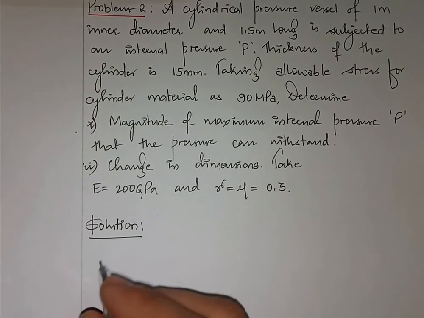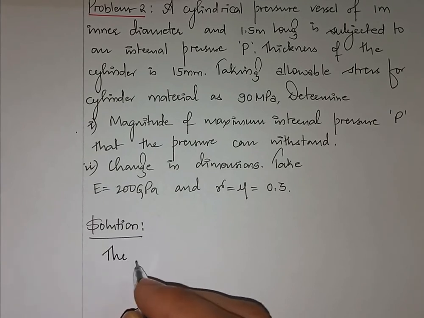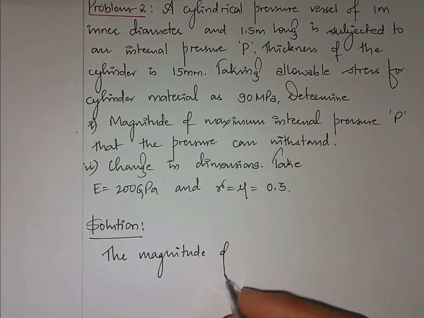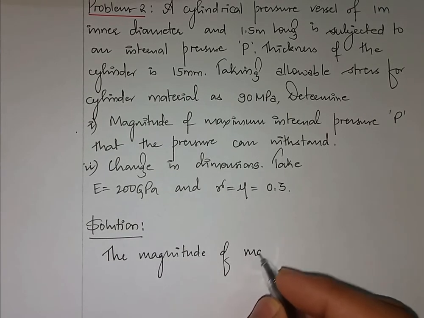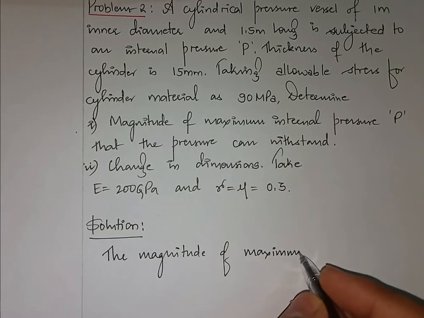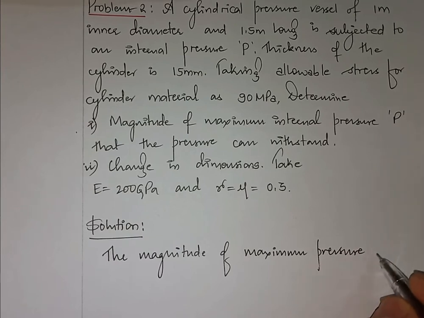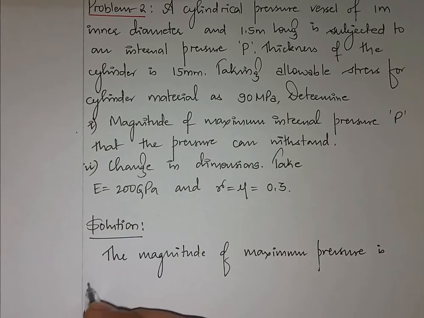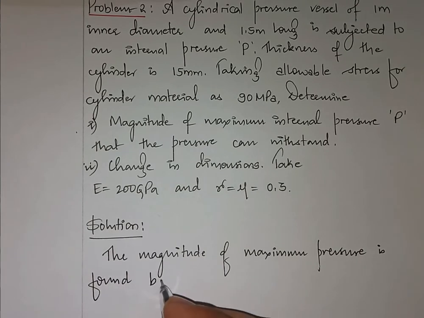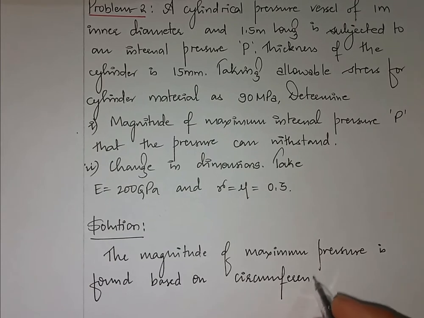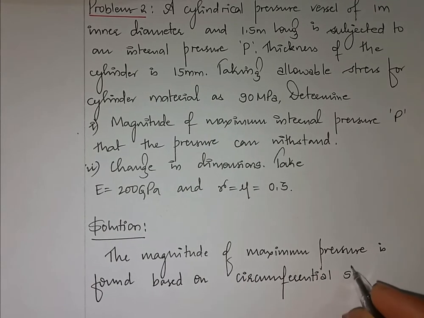The magnitude of maximum pressure is found based on circumferential stress.